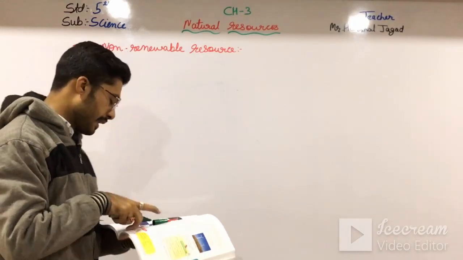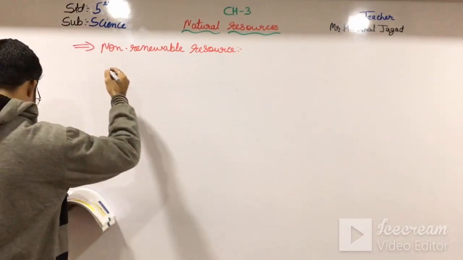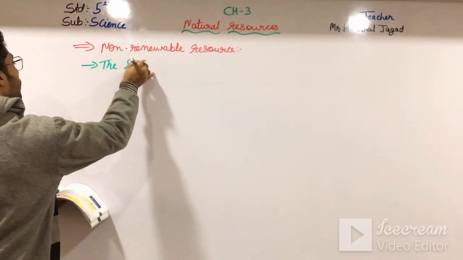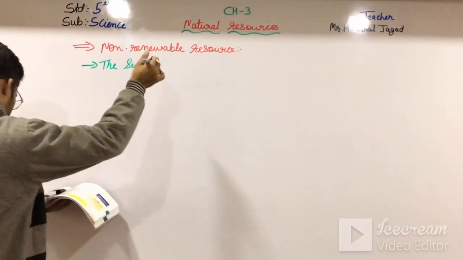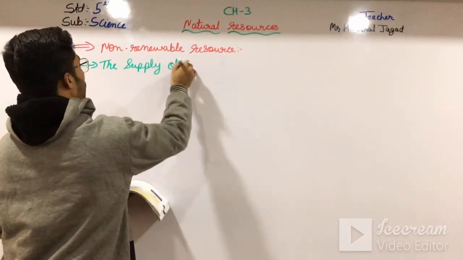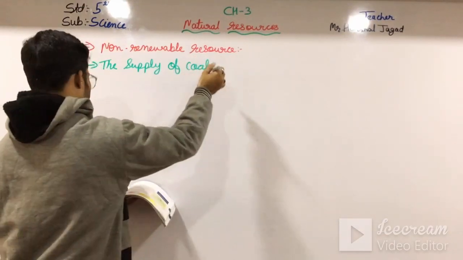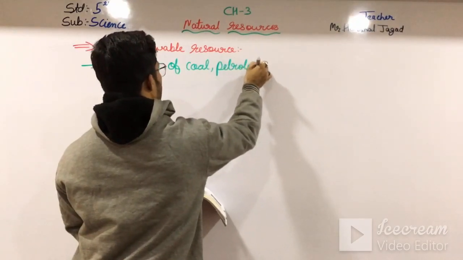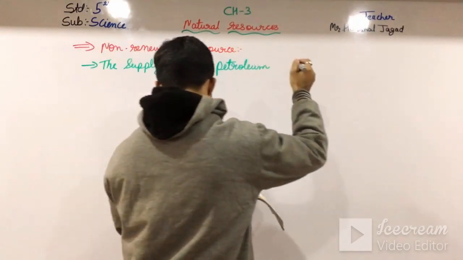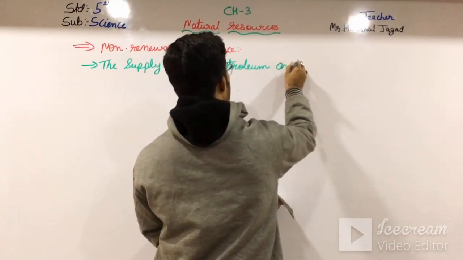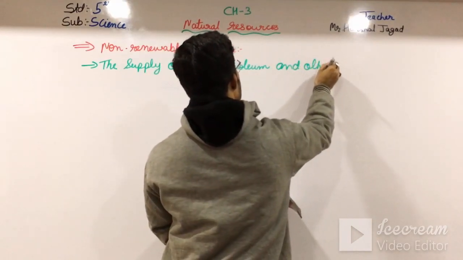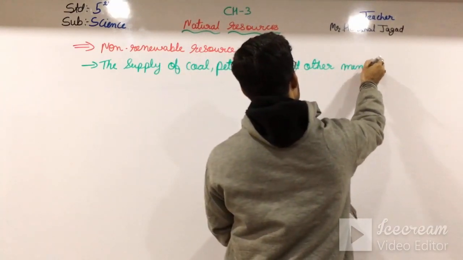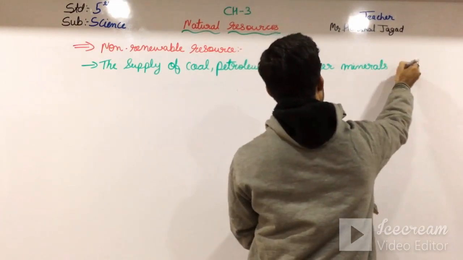First of all, I am just writing that the supply of coal, petroleum, and other minerals is limited.